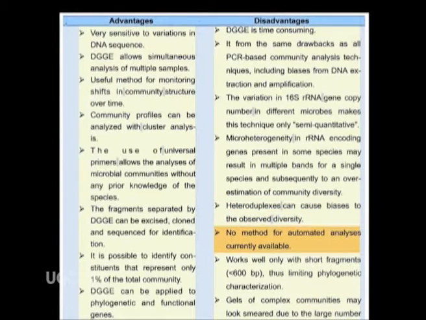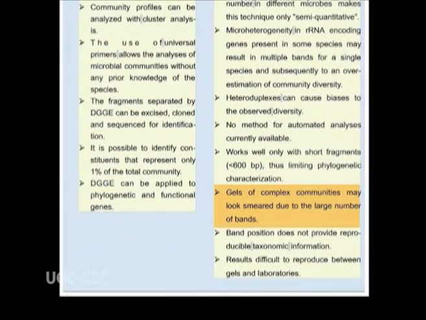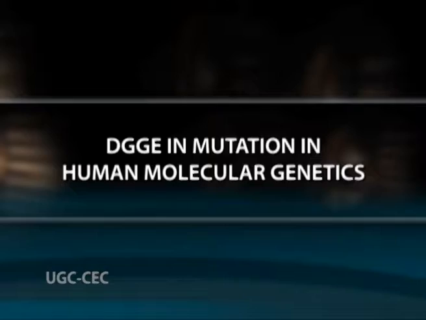No method for automated analysis is currently available. It works well only with short fragments, that is less than 600 base pairs, thus limiting phylogenetic characterization. Gels of complex communities may look smeared due to the large number of bands. Band position does not provide reproducible taxonomic information. Results are difficult to reproduce between gels and laboratories.